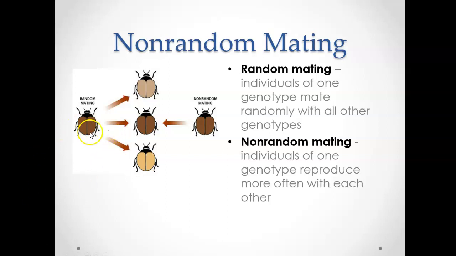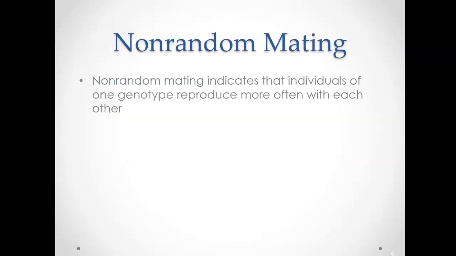So rather than the brown beetle wanting to mate with the beige beetle or the yellow beetle, the brown beetle chooses to only mate with the brown beetle. And so they make more brown beetles. Okay? So again, because of this preference that they have, this idea of non-random mating, we might see certain alleles, like the brown allele, go up in a population, and other alleles potentially could go down in the population based on mate selection and preference.